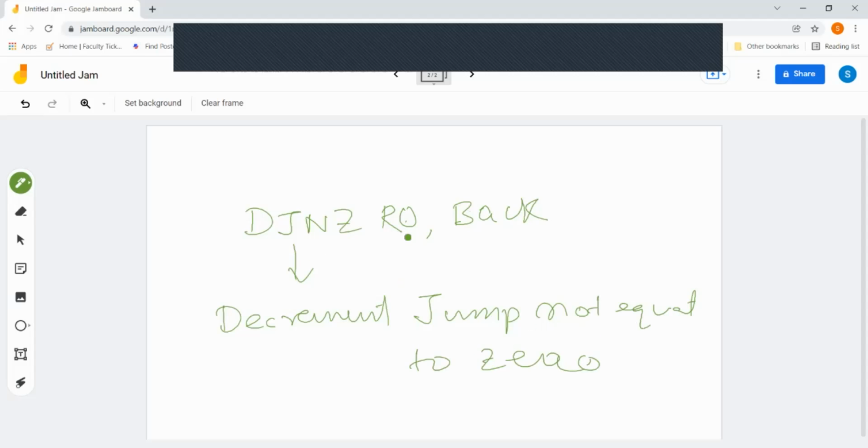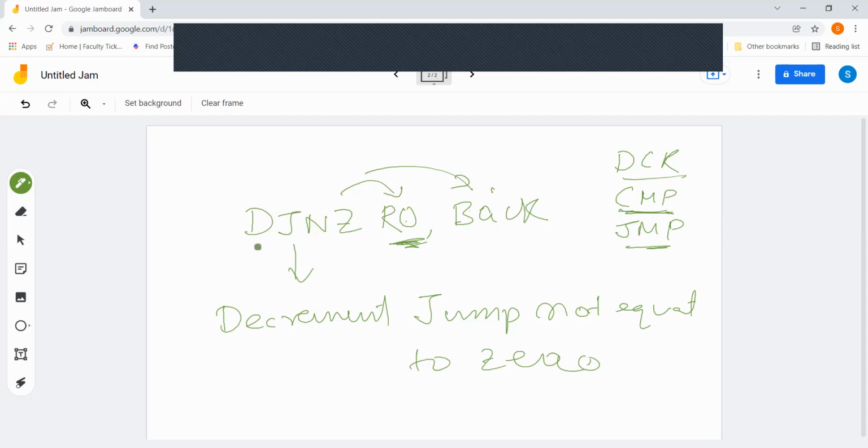Whatever register or memory location is written first over here, it is going to decrement. So it does 3 steps together: decrement, compare, and jump. First, it will decrement this register. Then it is going to compare it with 0. If it is 0, then it is going to come out of the loop. If non-zero, it is going to jump to the location which is shown over here.